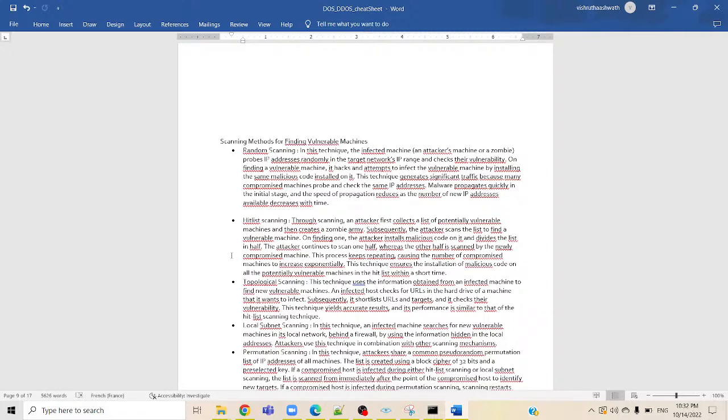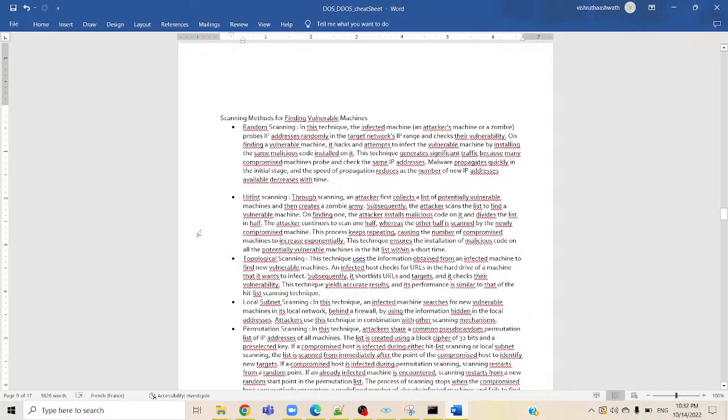The technique generates significant traffic because many compromised machines probe and check the same IP addresses. Malware propagates quickly in the initial stage, and the speed of propagation reduces as the number of new IP addresses available decreases with time.